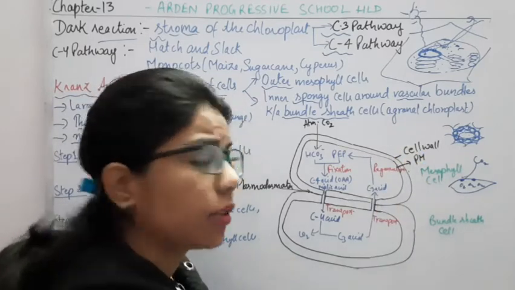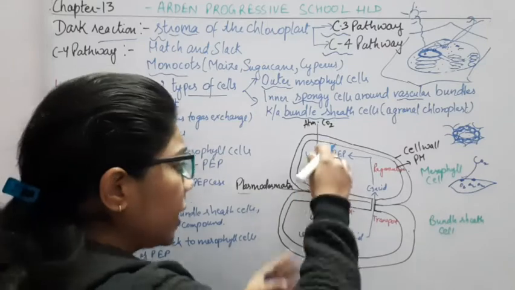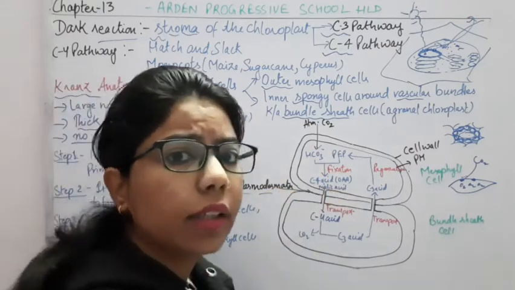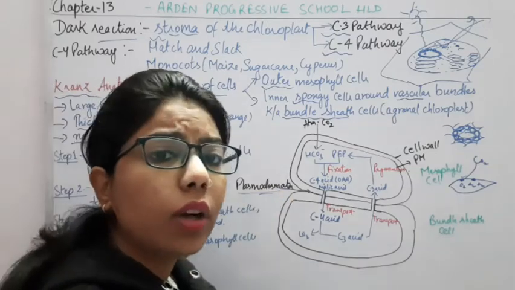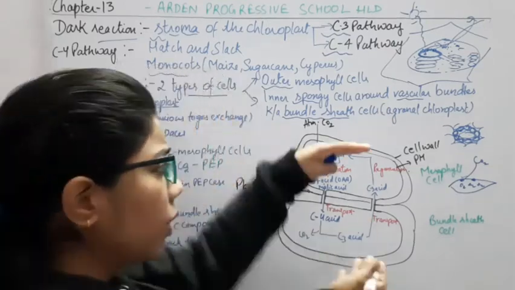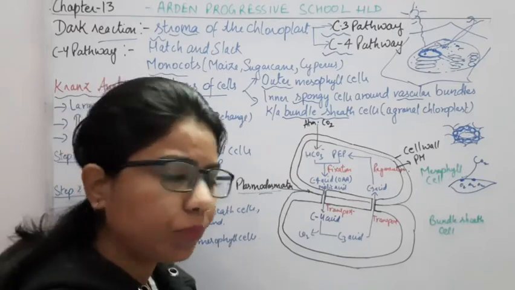We know about the structure of these. Then the connecting link between these two types of cell is the plasmodesmata. Plasmodesmata is a cementing-like structure which will join these cells here.